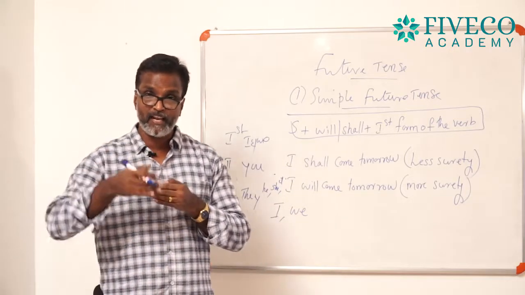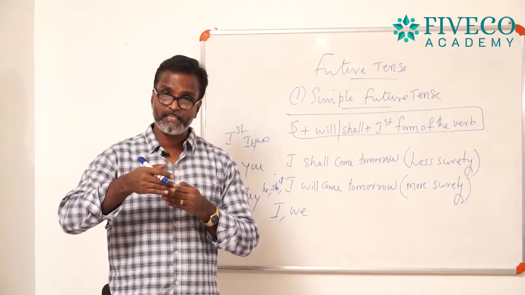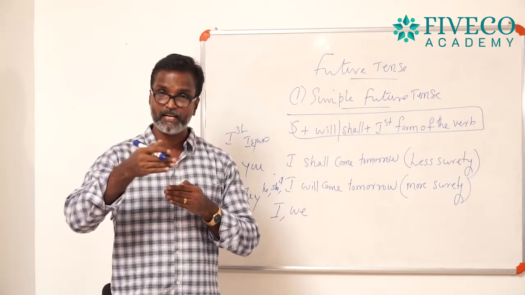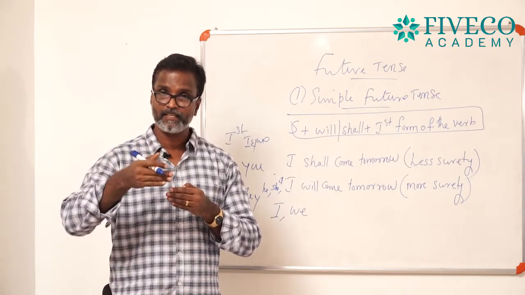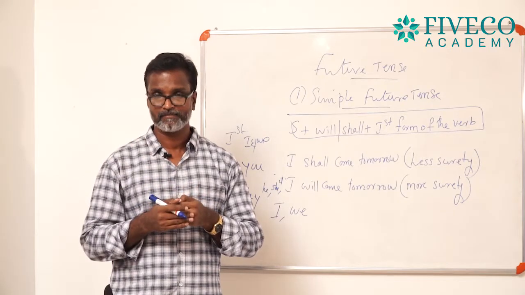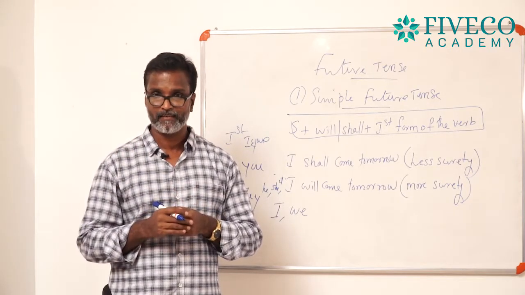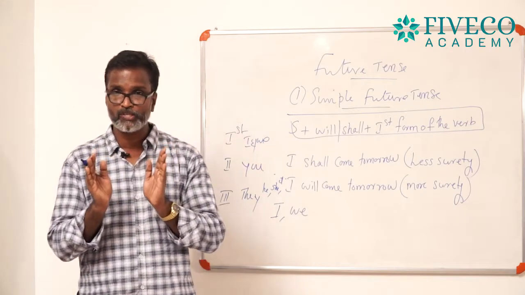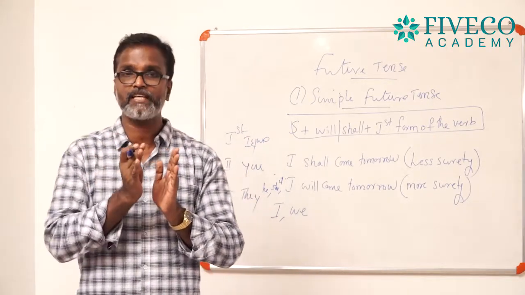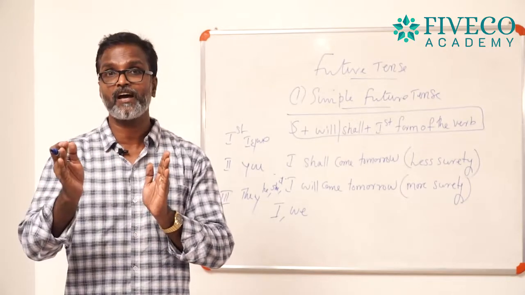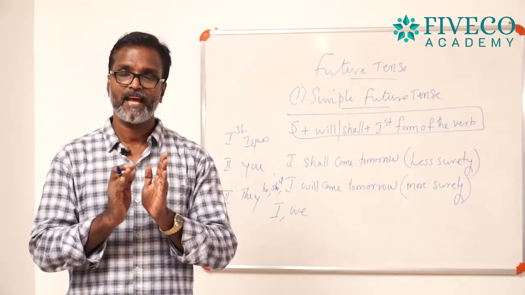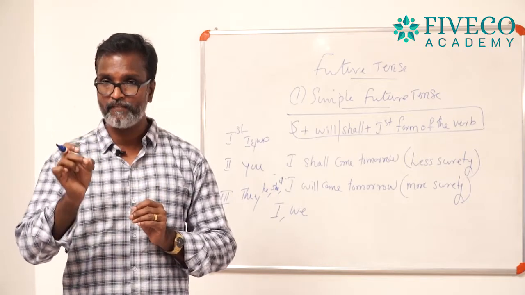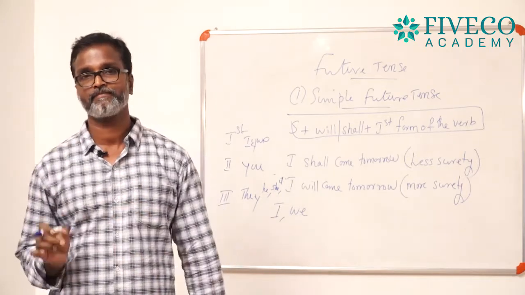And you can use will along with the second person and third person. I mean, he will, she will, it will, they will, you will, etc. And remember very well, you are not supposed to use shall with he. He shall, wrong it is. And she shall, wrong it is. You can use only she will, he will, etc.